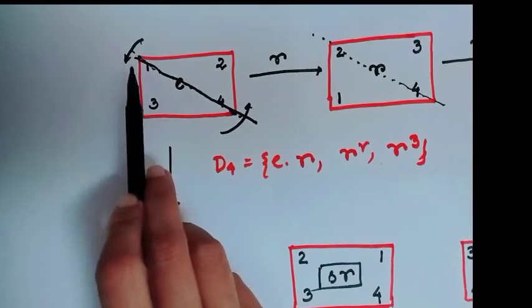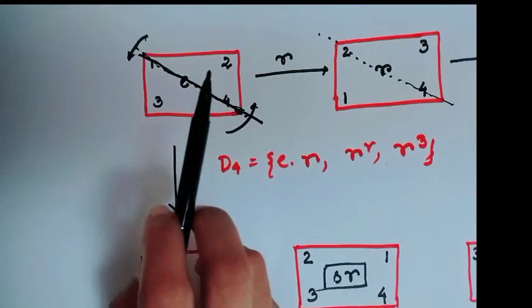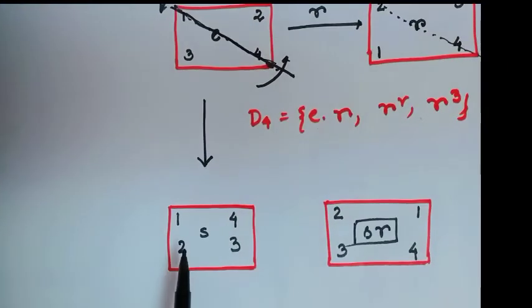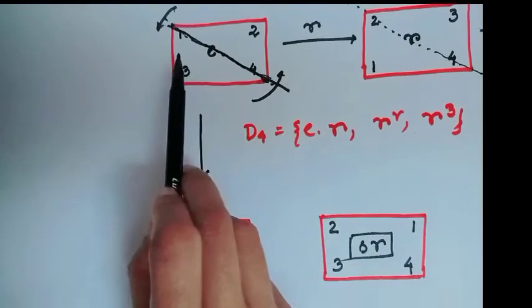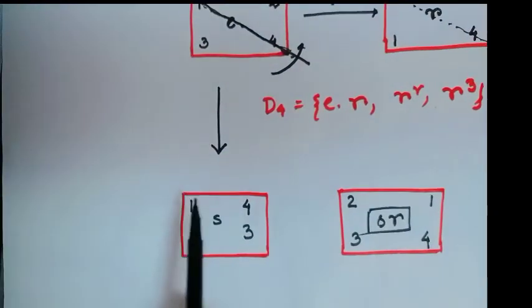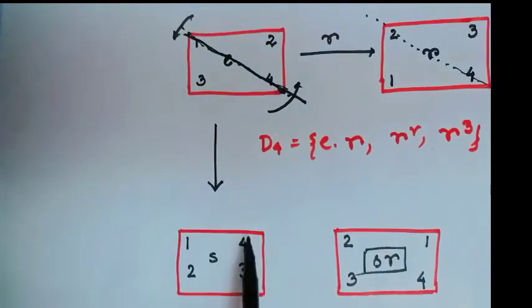Now, taking reflection along this diagonal, then I will get this. Here 1 goes here, 1 2, here 3 4, here 4 3.